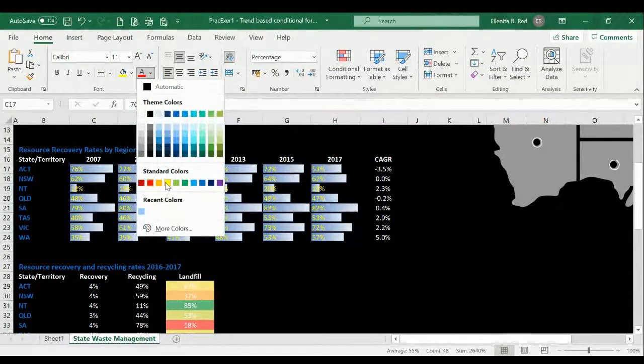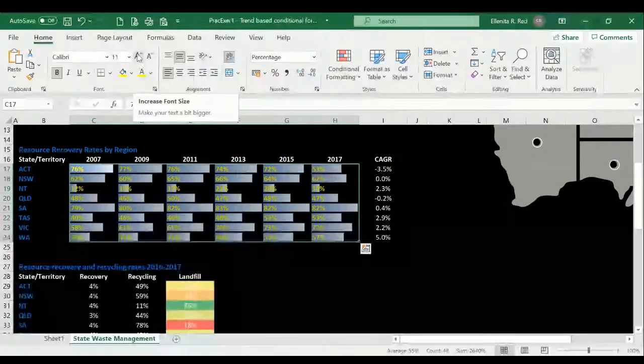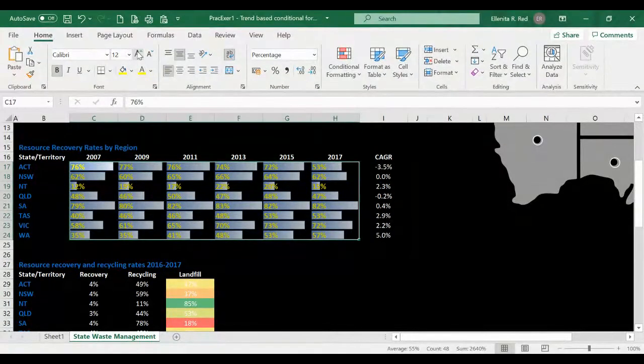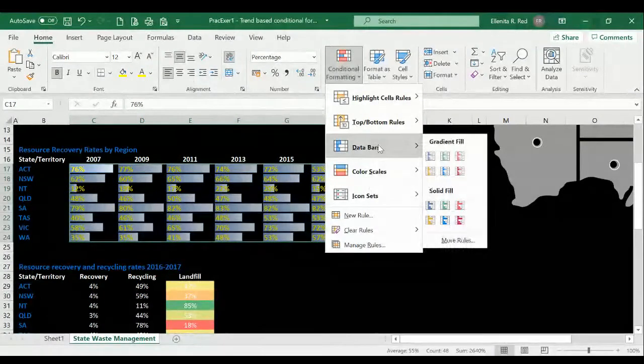You can change it to yellow or red. Okay, so I'll just select yellow, and then you can also have that in green, in bold, and of course you can also increase the size. Okay, so it's really up to you on how you want to format it. So that would be the second. So that is the use of data bars.